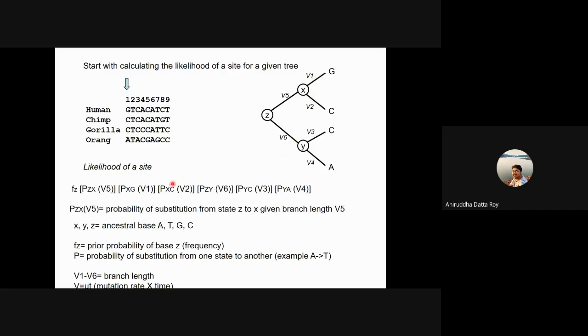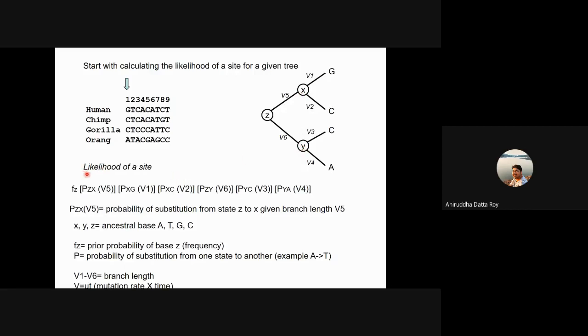Remember, if you recall from yesterday, V was mutation rate times time. So the time component is already there. So let's assume that these are your branch lengths. We want to find out whether this is an A, T, G, or C, whether this is an A, T, G, or C, and whether this is an A, T, G, or C.